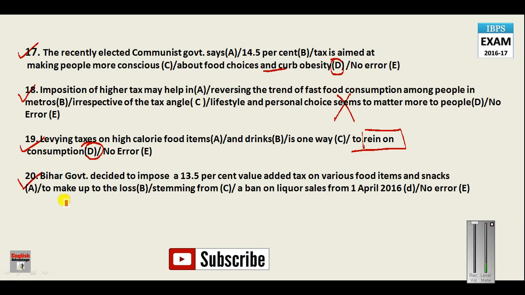The sentence has used the phrase make up to, but make up for means to compensate. So you have to change make up to into make up for, and here your answer will be B.